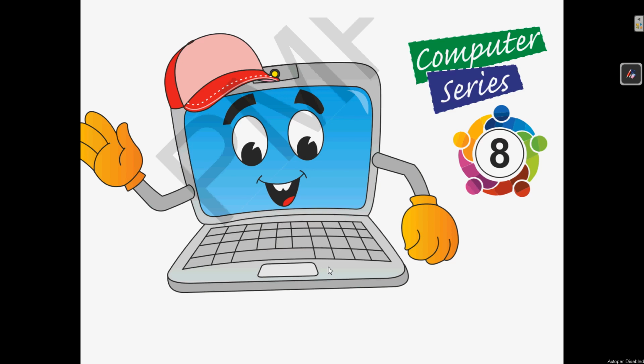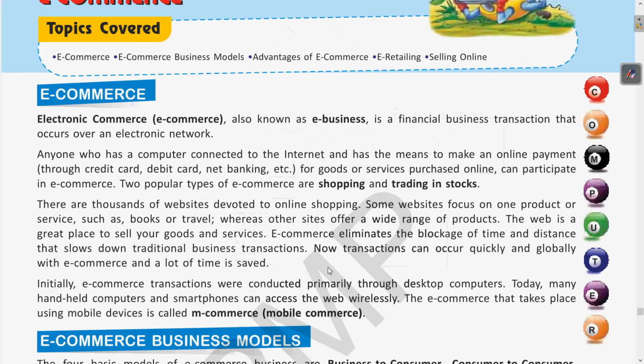So let us revise the topics which we have covered in the previous class, then we will move to the next topic. So if you come to the textbook, earlier we have seen what is e-commerce. Basically we have seen that e-commerce is all the online transactions, the business transactions which occur digitally or using the electronic network. Clear?